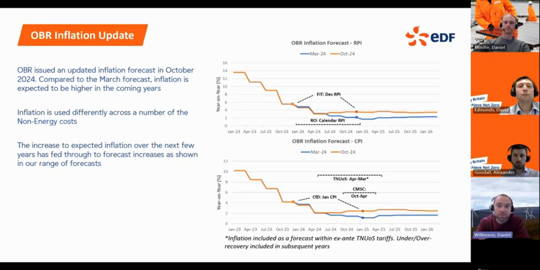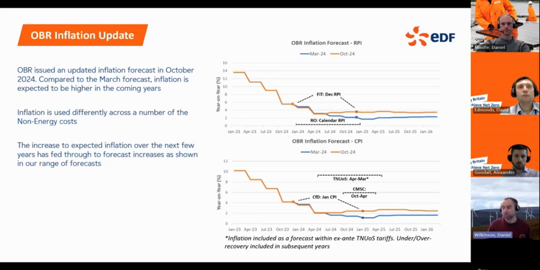That forecast will feed directly into the forecast for our non-energy costs. It varies by non-energy costs because different non-energy costs use different inflation metrics. So some use RPI, some use CPI, and there's a difference between each non-energy cost as to what period they use to index inflation year on year.